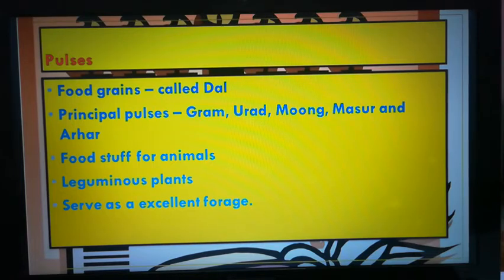They serve as excellent forage, meaning food for cattle, and as grain concentrates in cattle feed. Though gram and tur are the most important pulses, other pulses are given here. Don't forget moong, masoor and peas are other types of pulses.